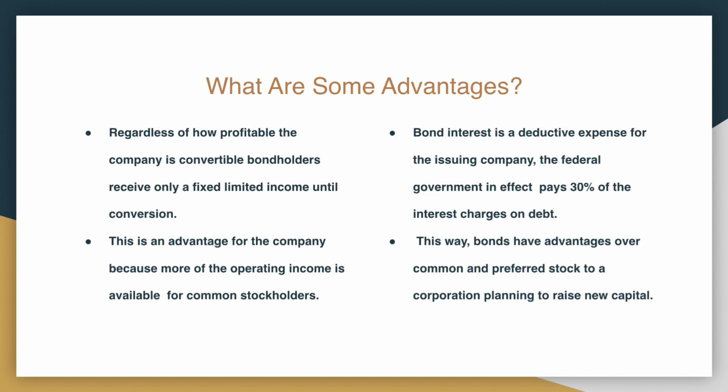What are some advantages? Regardless of how profitable the company is, convertible bondholders receive only a fixed, limited income until conversion. This is an advantage for the company because more of the operating income is available for common stockholders. Bond interest is a deductible expense for the issuing company. The federal government, in effect, pays 30% of the interest rate on debt. This way, bonds have advantages over common and preferred stock to a corporation planning to raise new capital.